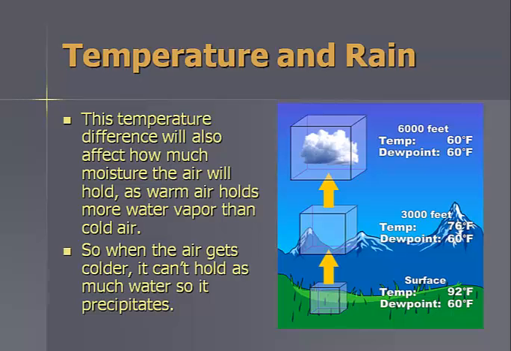Temperature and rain. This temperature difference will also affect how much moisture the air can hold, as warm air holds more water vapor than cold air can. So when the air gets colder, it can't hold as much water, and so it precipitates.